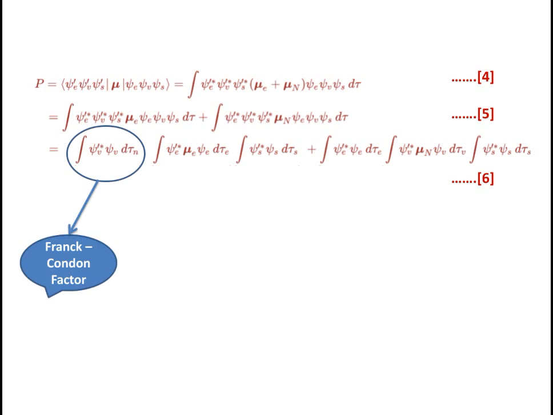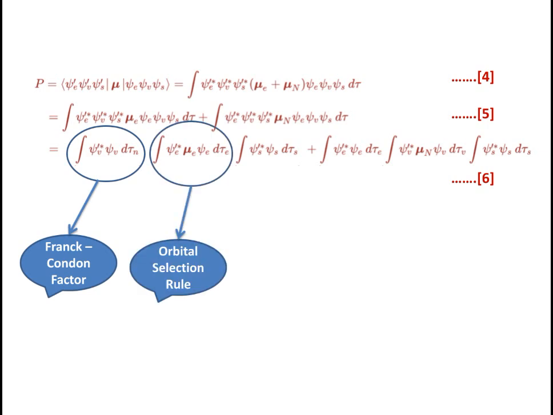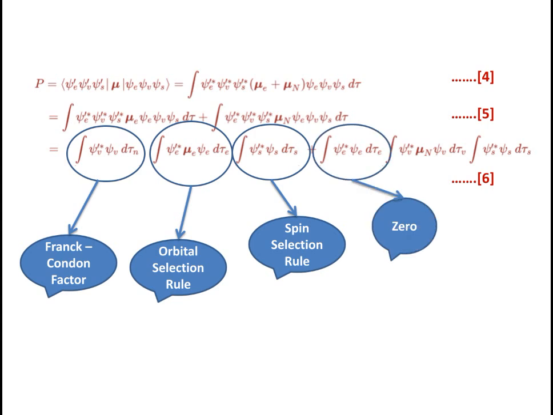The first integral of the first part of the equation is known as Franck-Condon factor. The second part, which is the electronic space factor, shows the orbital selection rule, and this spin integral shows the spin selection rule. The first integral of the second term of the equation is equal to 0.